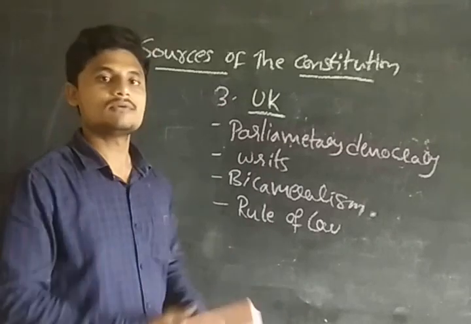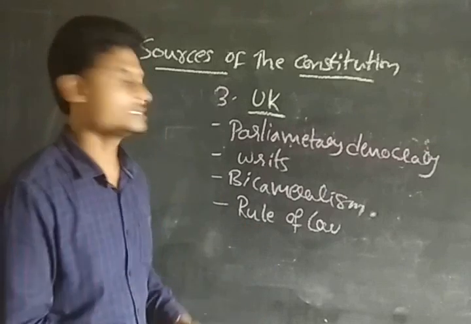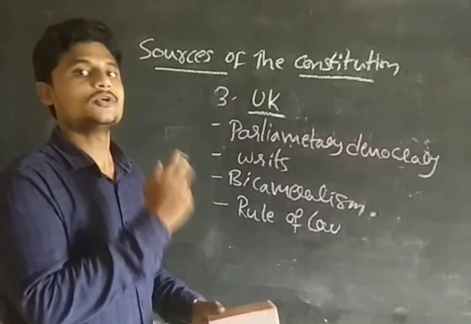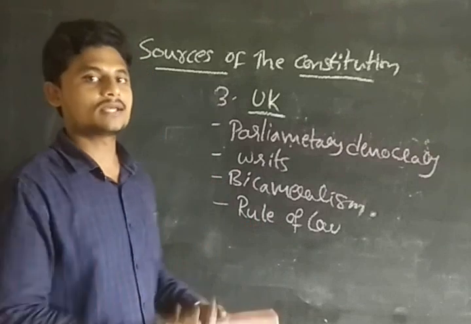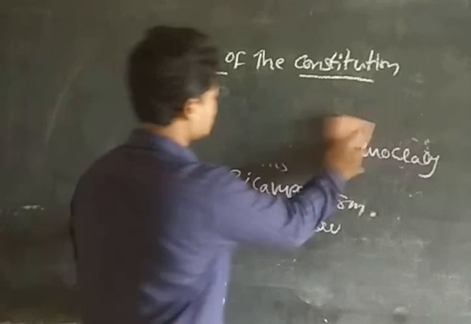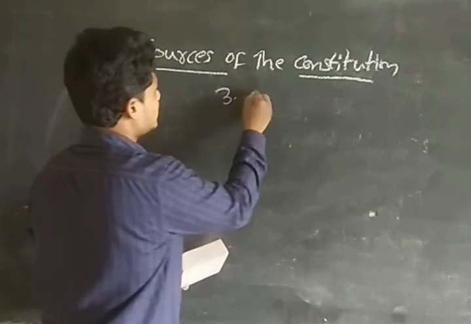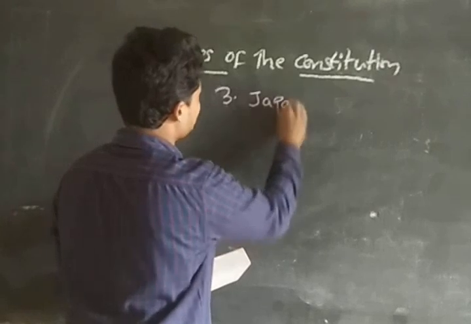Everyone is equal, and the Constitution protects each and every person. That is the rule of law. This is about the United Kingdom, guys. So these provisions we have taken from the United Kingdom. Clear? After this, I go to the third one, that is Japan, as I explained.